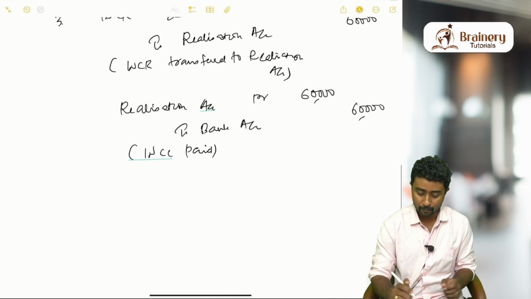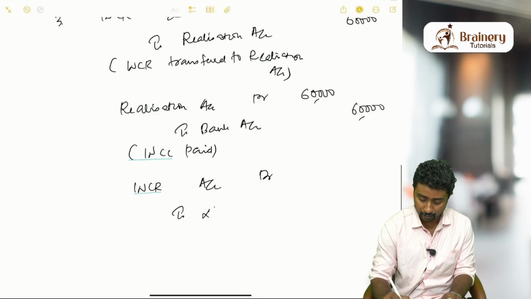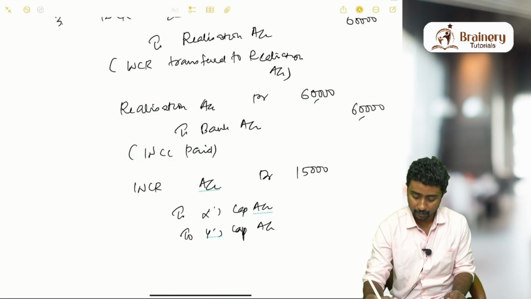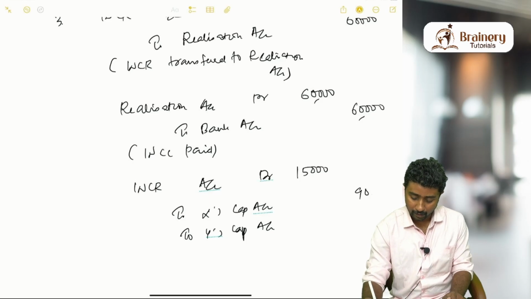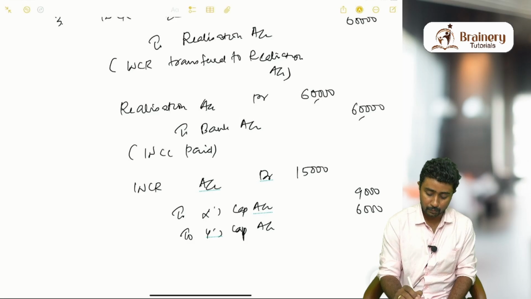This 15,000 will be transferred to which one? The partners' capital accounts. So the next entry will be workmen compensation reserve account debit to partners X and Y capital accounts. Here 15,000: X 9,000 and Y 6,000. How 9,000 and 6,000? 3:2 ratio, right?